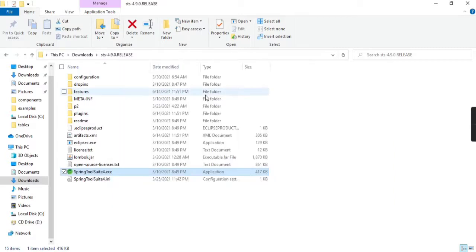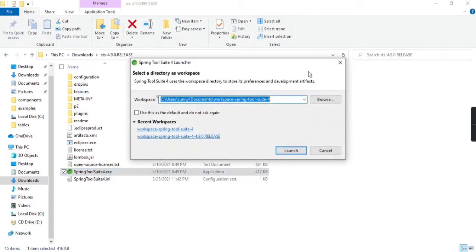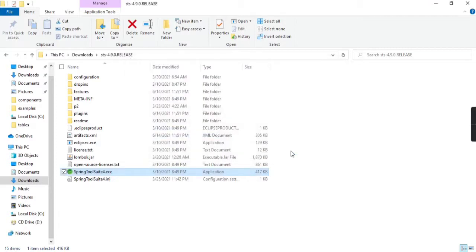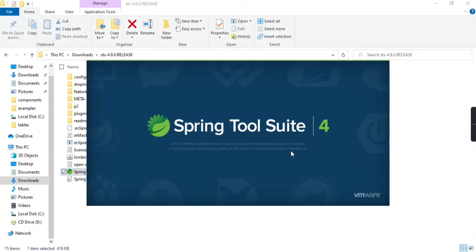You just have to open it, and you will see a default workspace which I have already been working on. You just need to launch it, or else you can create your own workspace just by browsing.